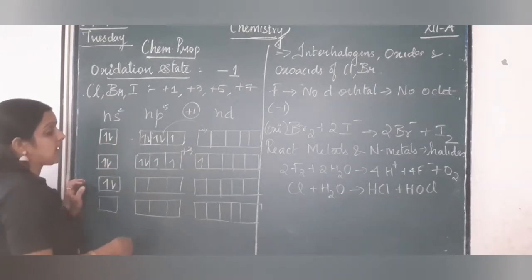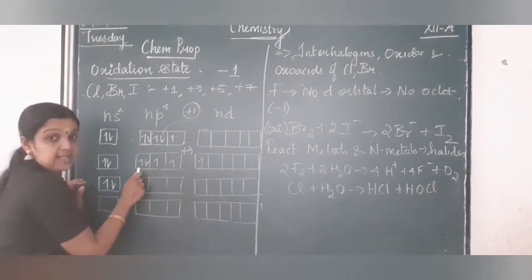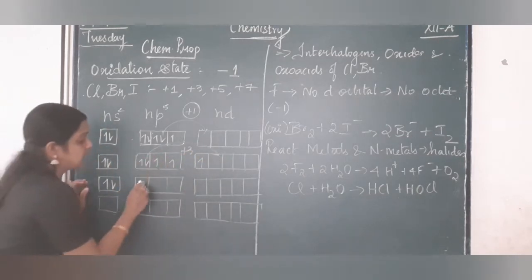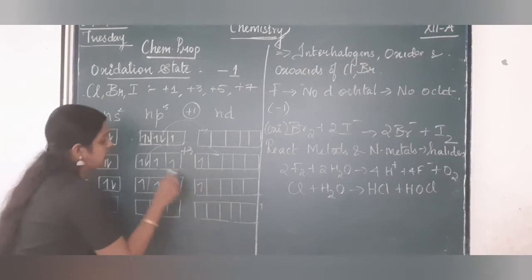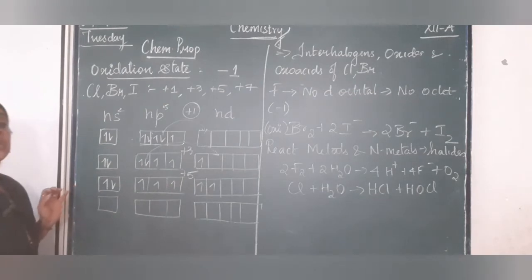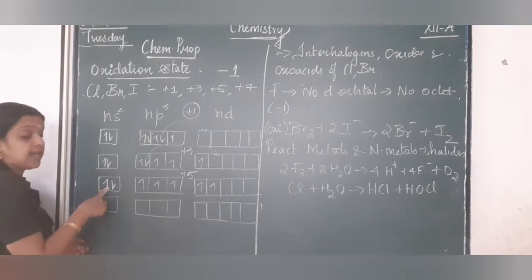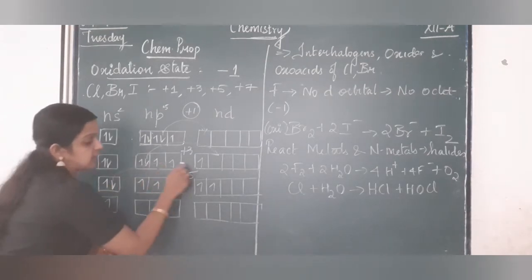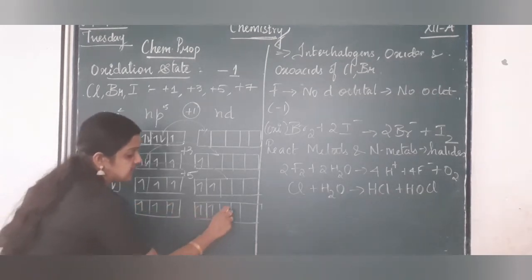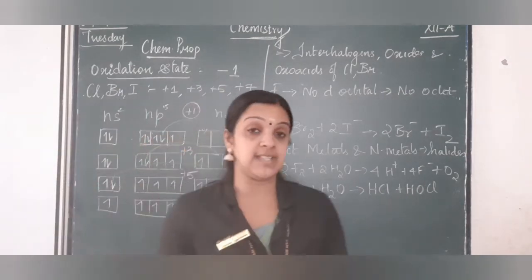The next level, what happens? After this state, again in the p subshell there are 2 electrons, out of which 1 electron will be jumping to an orbital in the d subshell. So you have 1, 2, 3, 4, the 5th electron jumps here. So you will have 5 unpaired electrons, so +5 oxidation state. In the last stage, of the 2 electrons in the s, one electron will get into the d subshell, so it will be 1, 2, 3, 4, 5, 6, 7. So that's how the 7 electrons are lost, having a +7 oxidation state.